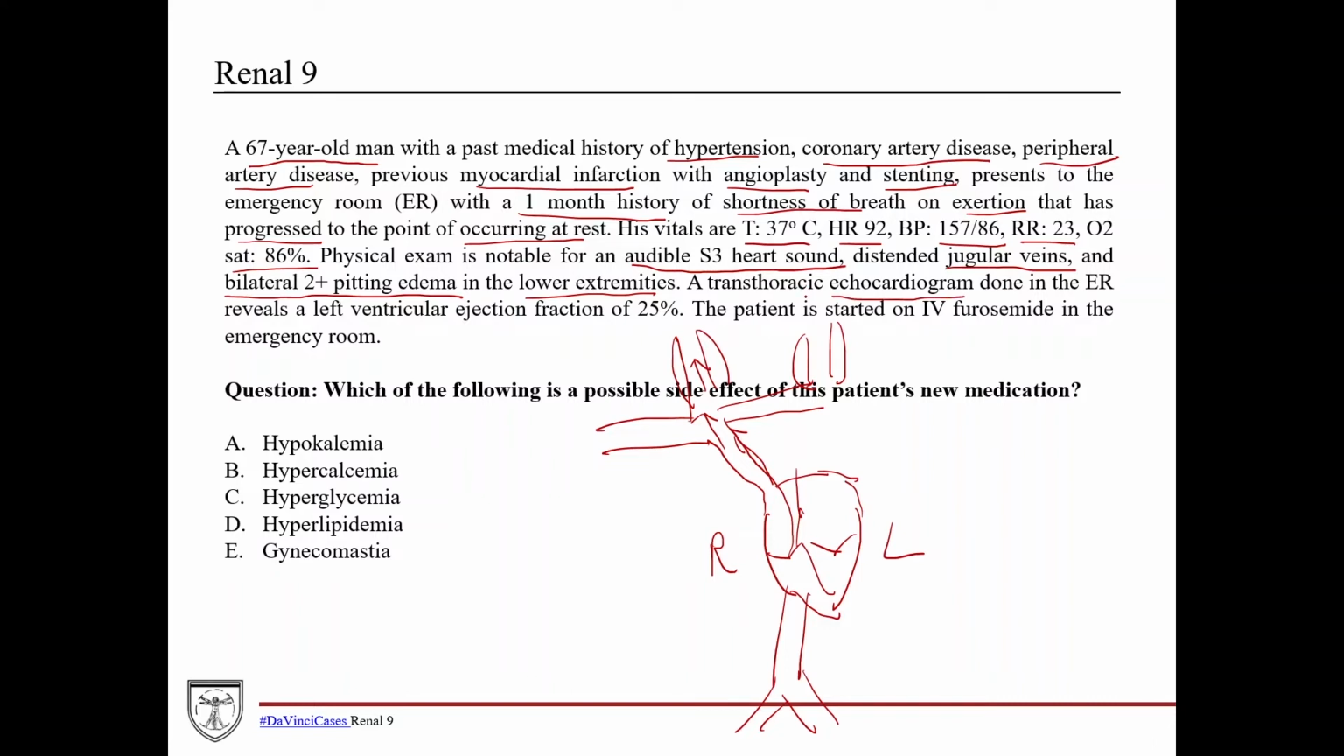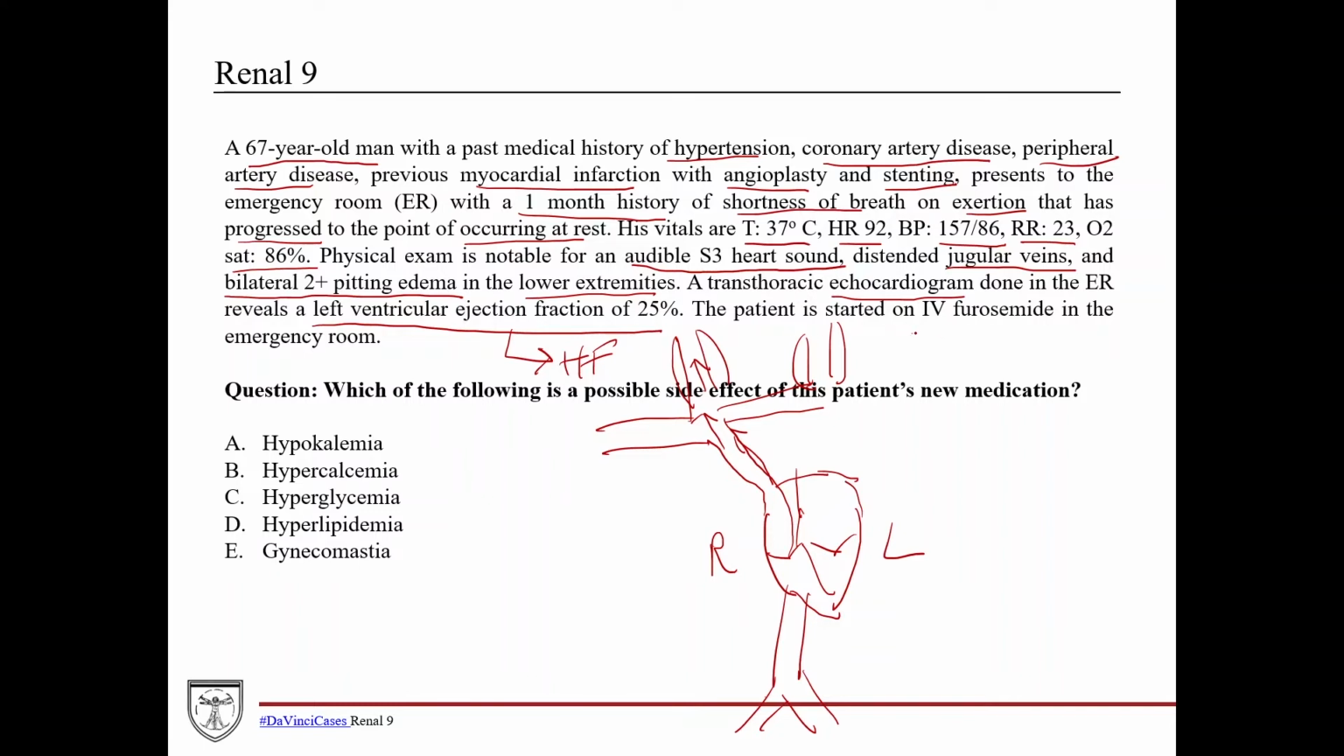Transthoracic is where they just put an ultrasound probe on your chest, versus a transesophageal where they actually stick it down your esophagus. So he gets a transthoracic echocardiogram done in the ER, and it reveals a left ventricular ejection fraction of 25%. So this guy's in heart failure. That just confirms it for us right there. Both left and right heart failure, congestive heart failure.